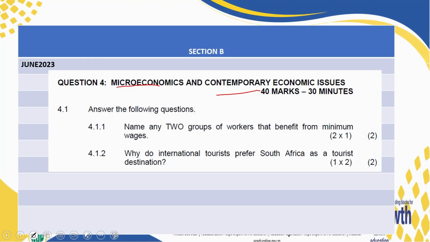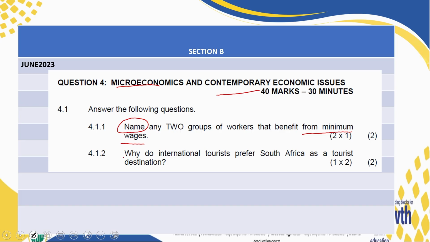4.1. This is a section here of question 4. Now, name 2 groups of workers that benefit from minimum wages. You need to look at what the requirements of the question are. You are just naming. You are not writing a full sentence. You are just naming them that will benefit from a minimum wage.